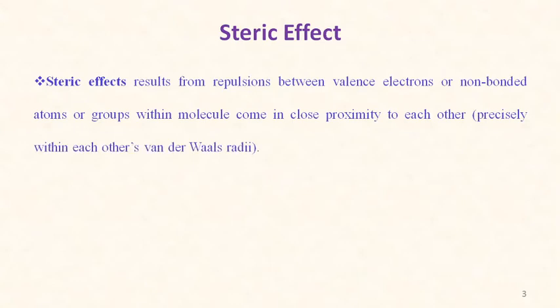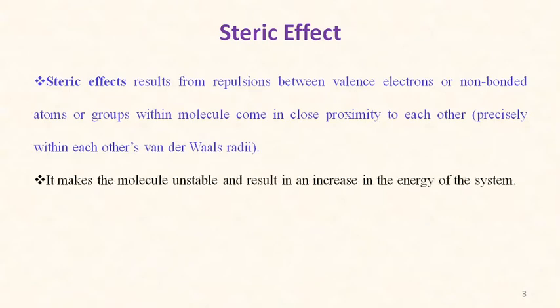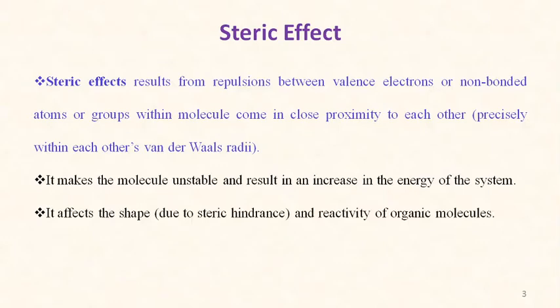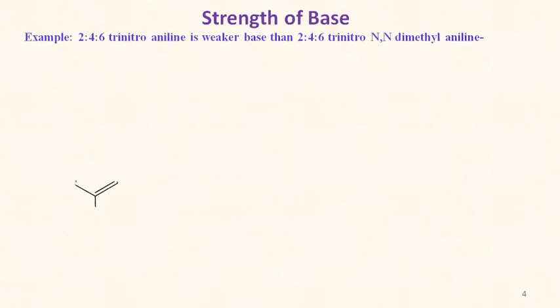Steric effect results from repulsions between valence electrons or non-bonded atoms or groups within a molecule that come in close proximity to each other. That can be termed as a steric effect, and that steric effect makes the molecule unstable, and that results in an increase in the energy of the system or molecule. It affects the shape, that is due to steric hindrance, and reactivity of organic molecules.